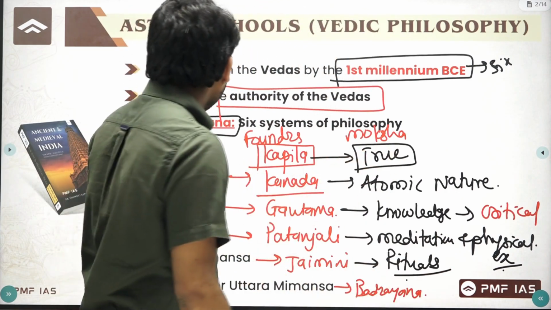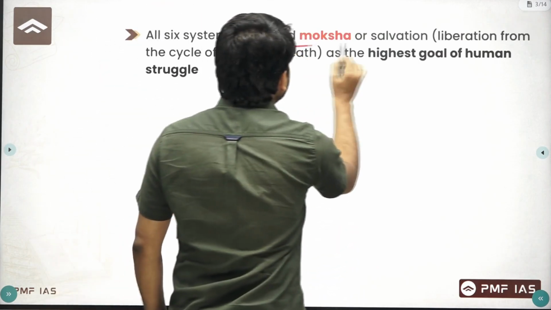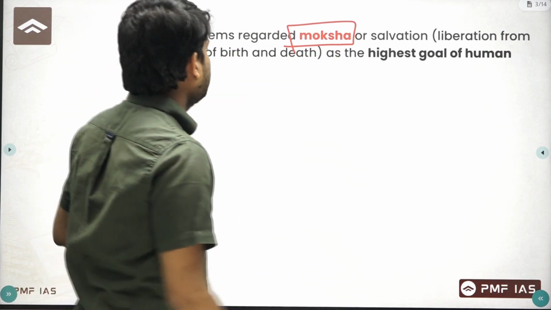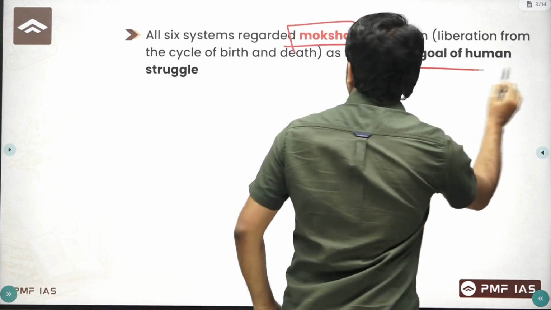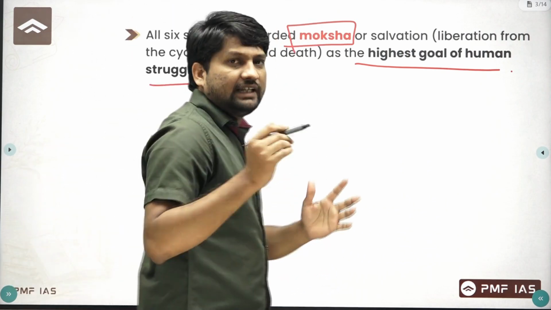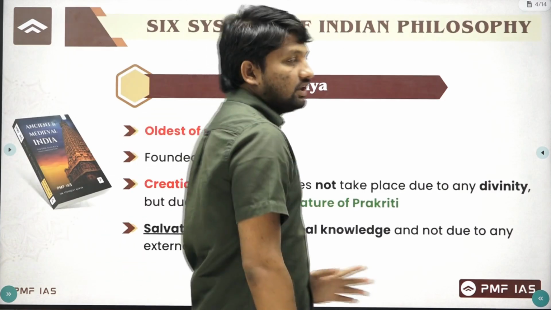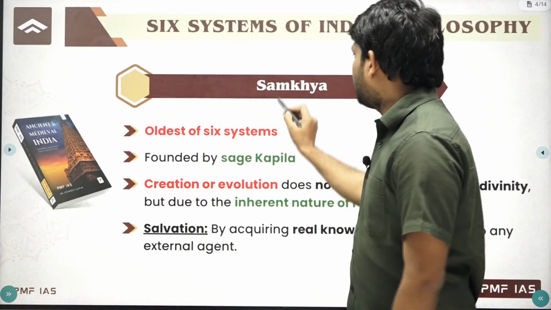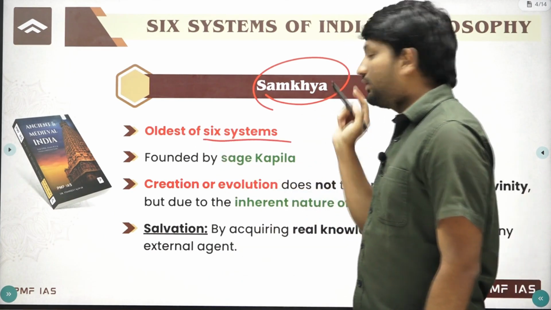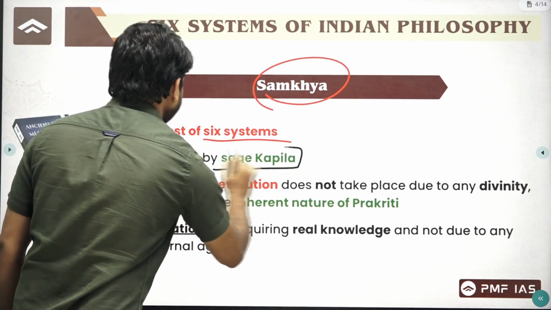Now we will see all these philosophies one by one. All these 6 regard moksha, or salvation or liberation from the cycle of birth and death, as the highest goal of human struggle. If you want to get this salvation, they have given different ways to get it. If you consider the first philosophy, that is Samkhya philosophy, it is the oldest of the 6 systems and it was founded by sage Kapil.